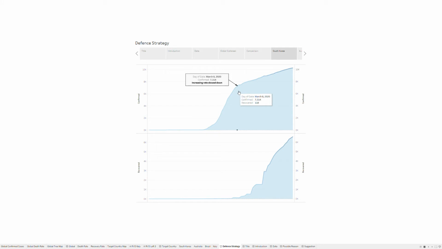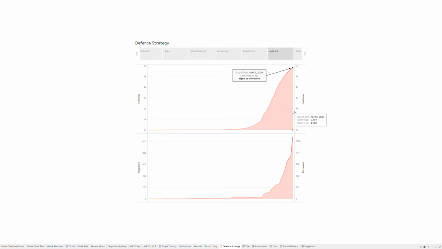On March 8th, South Korea reached a turning point. The increasing rate of confirmed cases began to slow down, and their recovery rate is still growing rapidly. From the graph, on April 6th, the confirmed cases in Australia show a signal to slow down, and their recovery rate is also growing rapidly. So it might be a turning point for Australia.